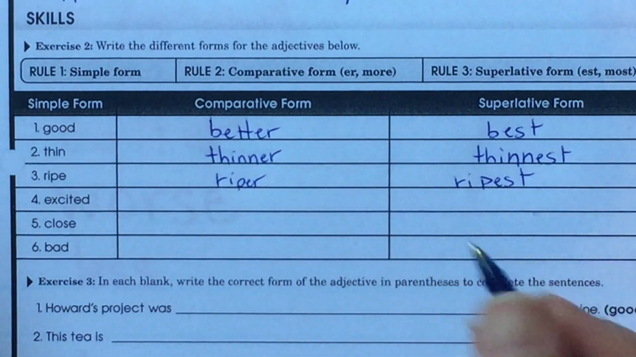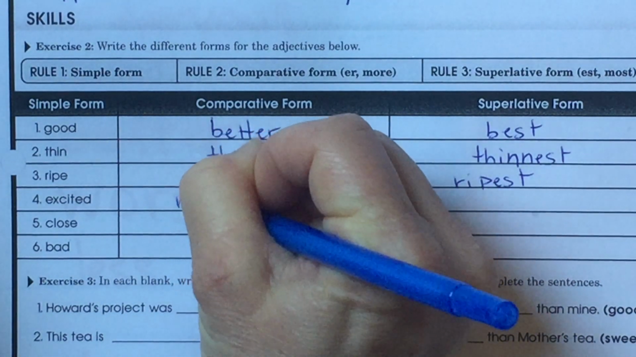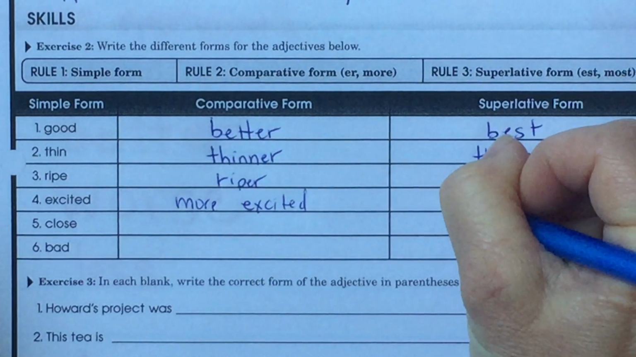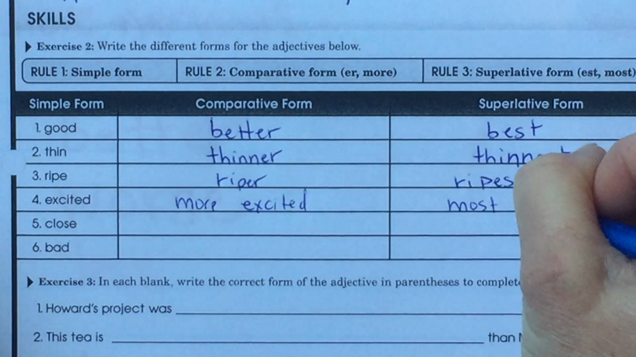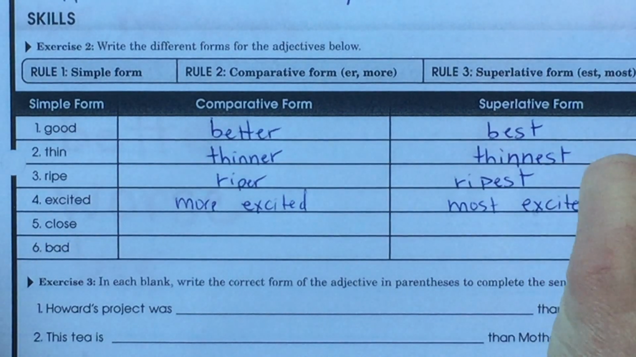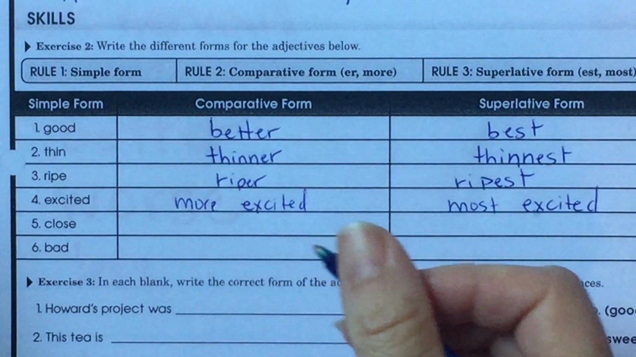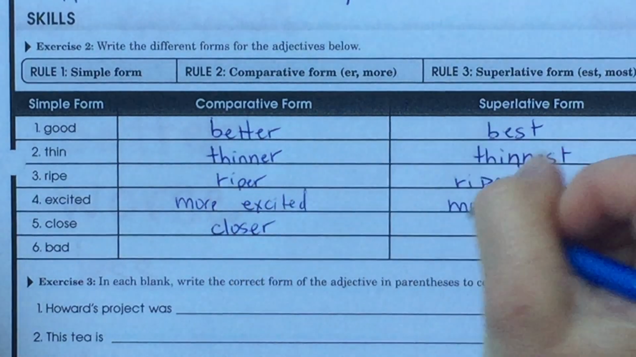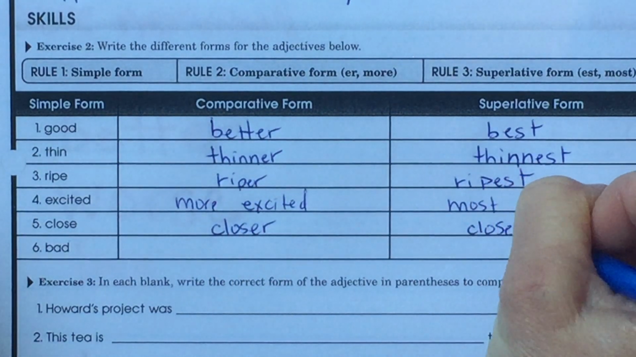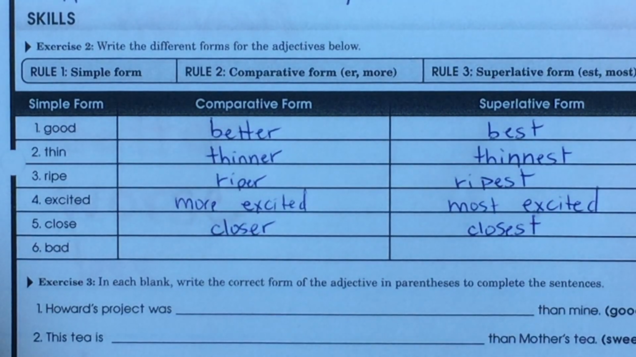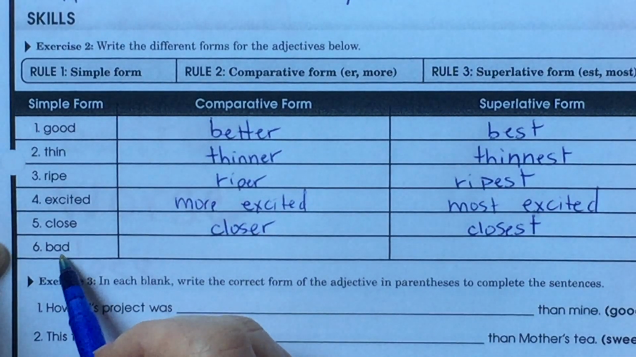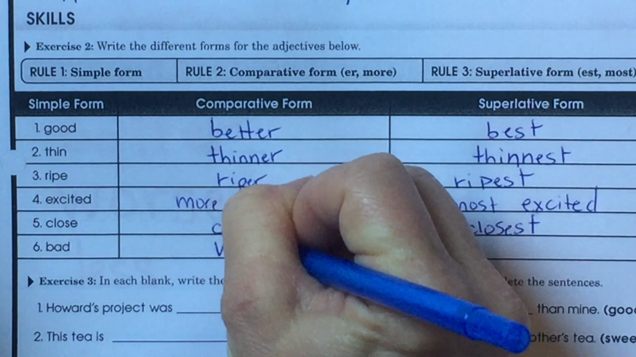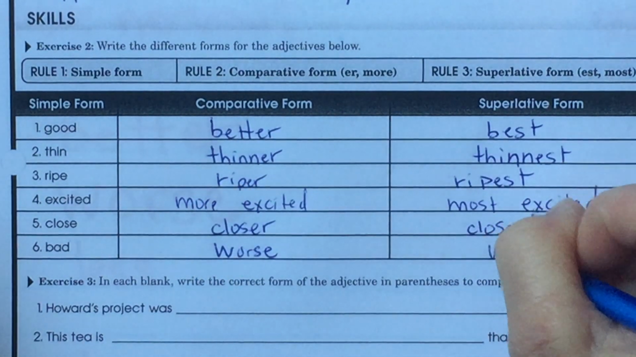Ooh, excited. There's 3 syllables. That should tell us something. We should definitely put more in front. More excited. Most excited. All right, close. Closer. Closest. Bad. Now this is irregular. We don't say badder. We say worse, and then worst.